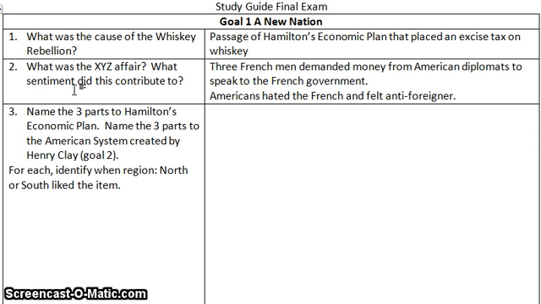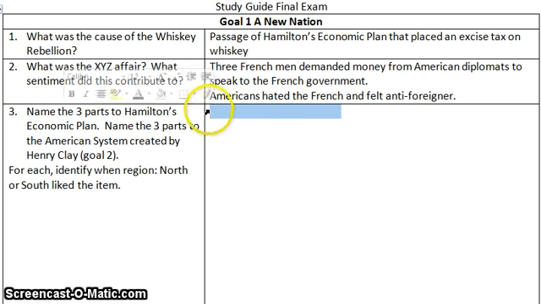So the American diplomats, they come back here to the United States and they're like, these French people want us to pay to speak to their government and just speak to them about ending the harassment. So everyone in the United States gets really, really upset. Americans start to call for war. But President John Adams, who is a Federalist, decides to calm it down and we don't go to war with France. But what is the sentiment? Americans hate the French. We become very anti-French, and we also become very anti-foreigner, which means we become nativist. Remember, nativism is the belief that native-born Americans are superior to people who are immigrants, or people who are just coming over here to America.